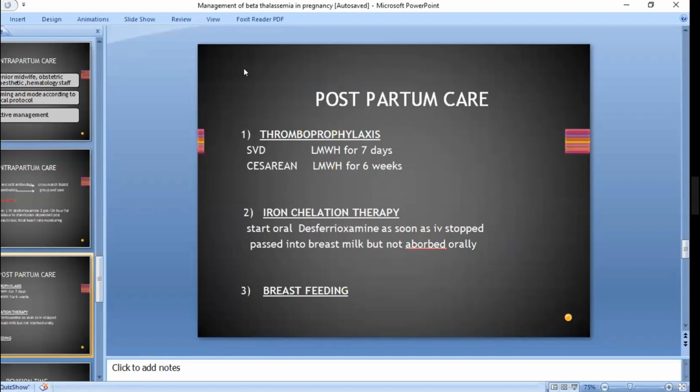transfusion dependent. Okay. So now we have come to postpartum care. You have already told me about thromboprophylaxis. It is the same as in sickle cell disease. And iron chelation, if the patient has taken iron chelation during the intrapartum period, she needs to continue it in the postpartum period. She can take it orally, and you should know that oral desferrioxamine can be transmitted into the breast milk but cannot be absorbed by the baby. So no worries, and encourage breastfeeding as usual.